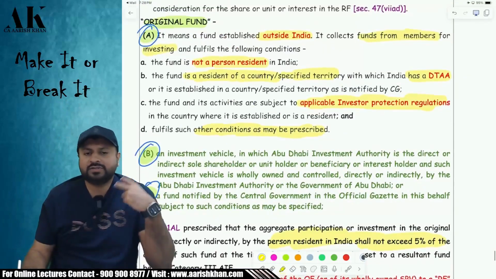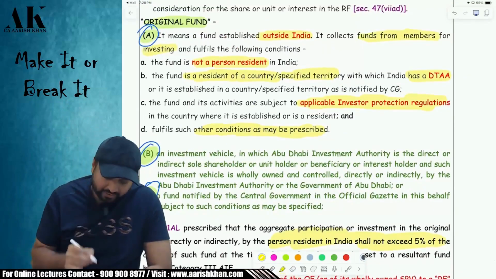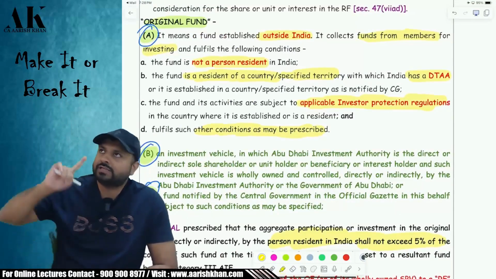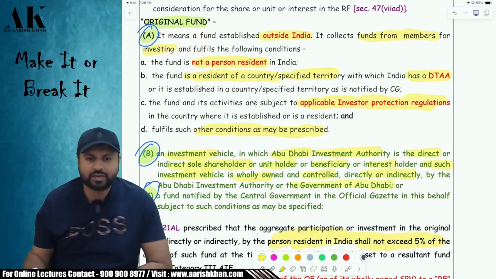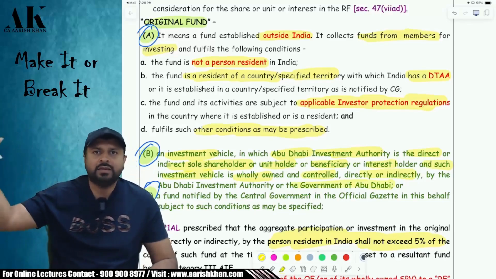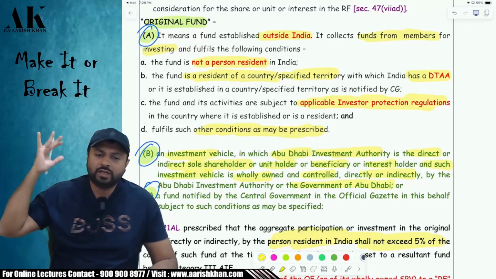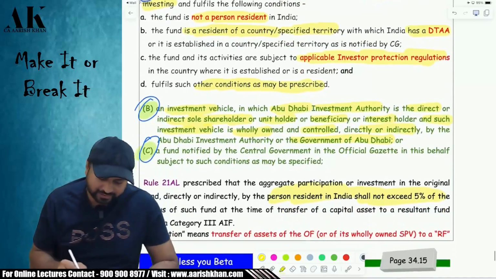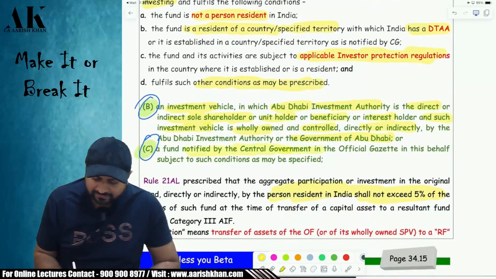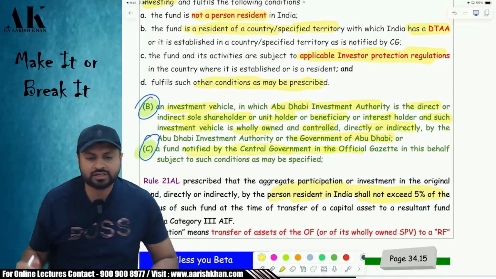Now, what are the 2 points which are added by Finance Act 2023? There are 2 more original funds which can close their funds and come to India. First is an investment vehicle in which Abu Dhabi Investment Authority is direct or indirect sole shareholder or unit holder or beneficiary or interest holder, and such investment vehicle is wholly owned by the government of Abu Dhabi. So there is an entity in Abu Dhabi controlled by the government of Abu Dhabi. The government wants to close that and wants them to come to India. And the third one is they have said that they will notify a few more institutions like this through a notification by the central government.